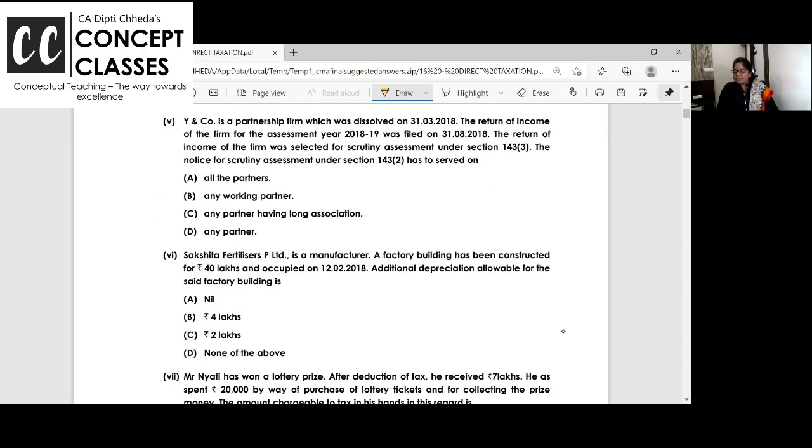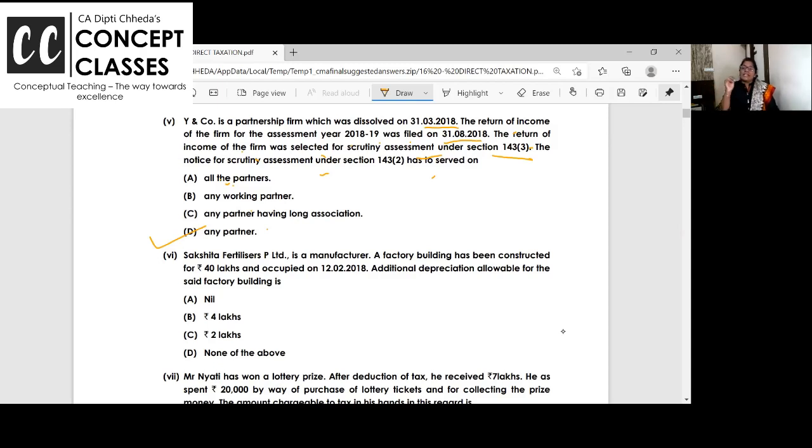Wine company is a partnership, it dissolved. Return of income of 18-19 was filed in August. The return of income was selected for scrutiny. The notice for scrutiny has to be served on all the partners, the working partners, any partner having long association, or any partner. Working partner is there, but it will not be that notice is served only to the working partner. You may be remembering from inter-level classes, ma'am, anyhow the working partners are doing signature.